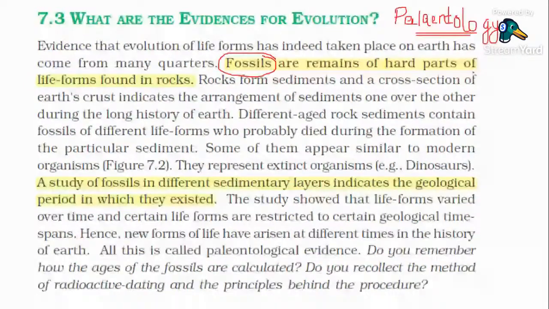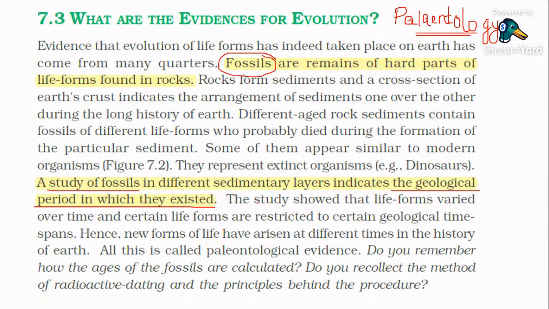First of all, in a bare area there was heavy rain, and the rock was broken down to form soil. From the soil, small organisms evolved until it reaches a climax community. We have studied in the chapter on ecosystem, the serial communities, how a pioneer species will change into a climax community and all, right? Yes. So similarly, the study of fossils in different sedimentary layers indicates the geological period in which they existed.